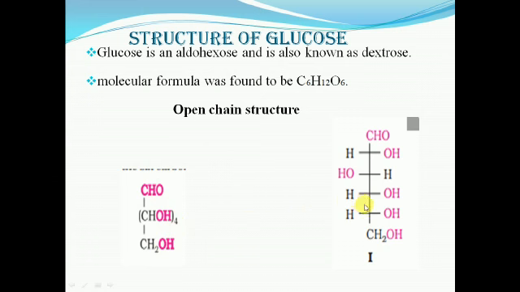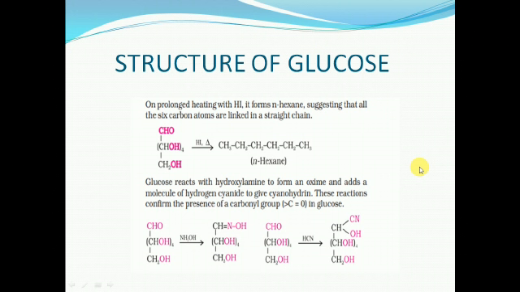This is another form of glucose. Here you can see this is carbon number 1, 2, 3, 4, 5 and 6. Except carbon number 3, in all other carbons the OH is on the right side. So these are the open chain structures of glucose, and in the open chain structure there is one aldehyde group, four secondary alcoholic groups and one primary alcoholic group present.